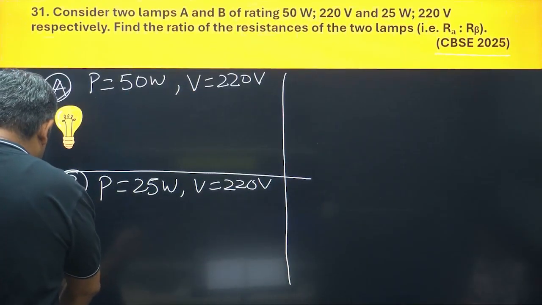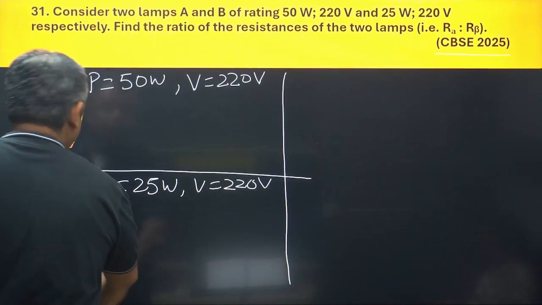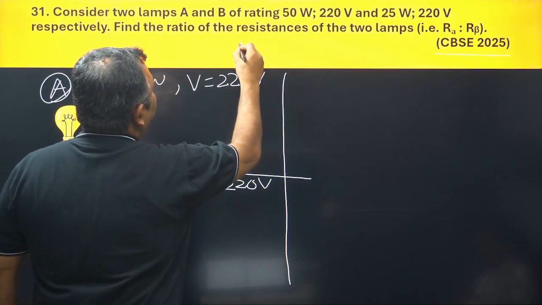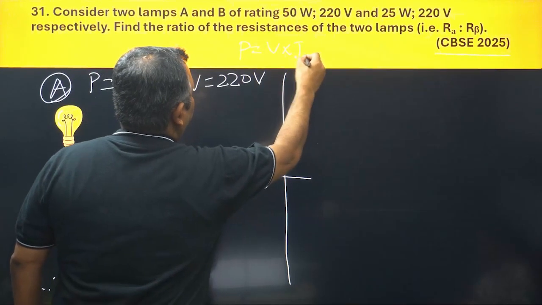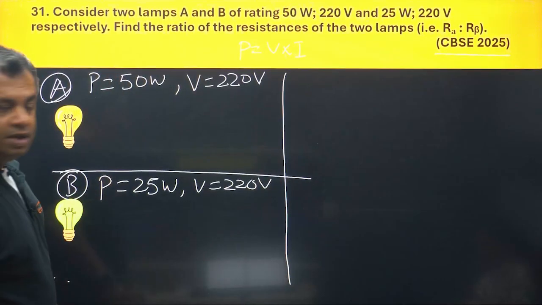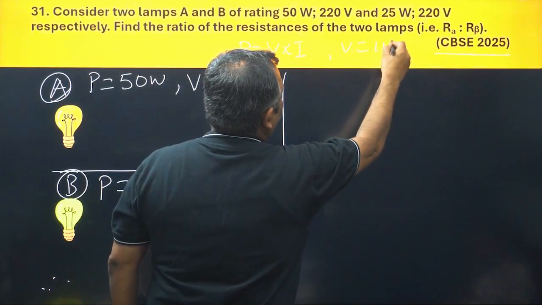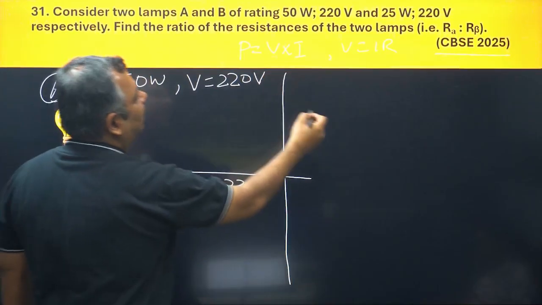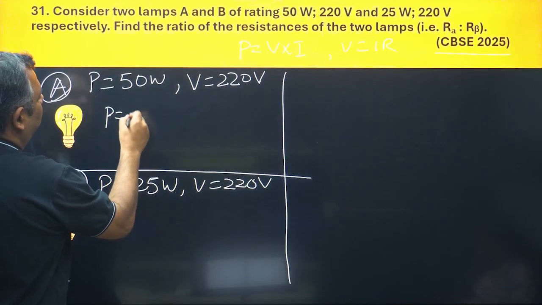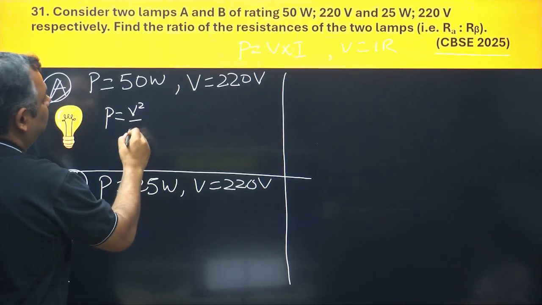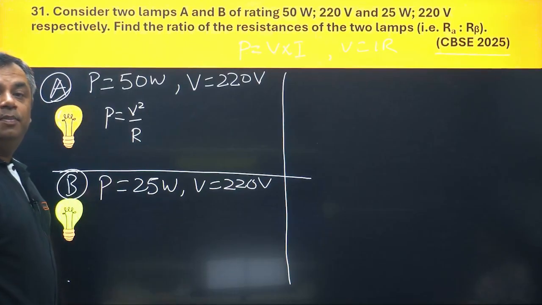The basic formula that we are going to use is P is equal to V into I. Now what is missing here? I is missing. So instead of I, we use V is equal to IR, so we will substitute I by V by R. So what would happen? P would be equal to V square upon R.